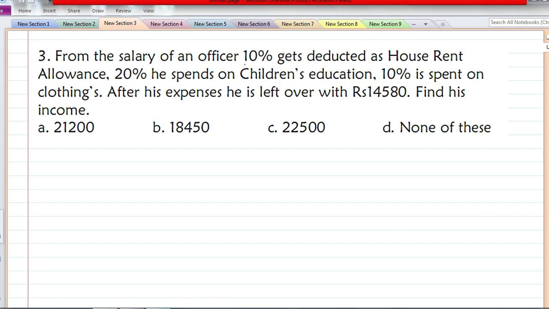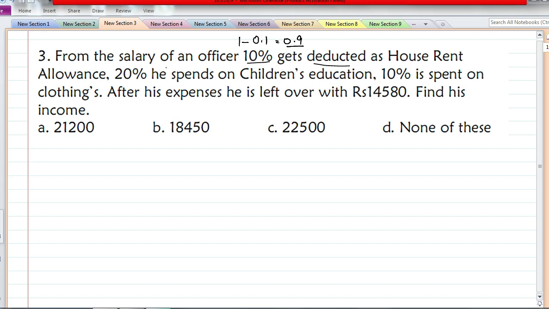I have explained percentage factor in another video. If you have not yet watched the video, please go through that. As per percentage factor, I'll quickly tell you what it is. When there is a percentage increase, like a 10% profit or 10% increment, we add that percentage to 1, and for a decrease we subtract it. Here 10% gets deducted. 10% in decimal is 0.1, and since it gets deducted, it is subtracted from 1. This is the percentage factor for 10% reduction.